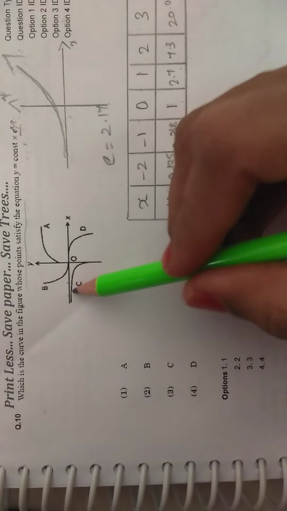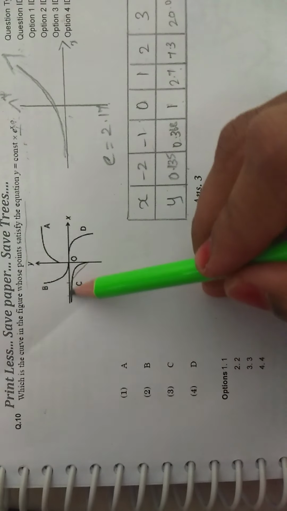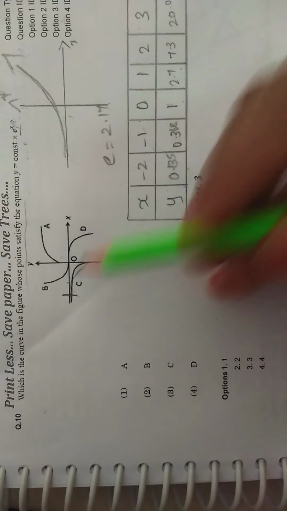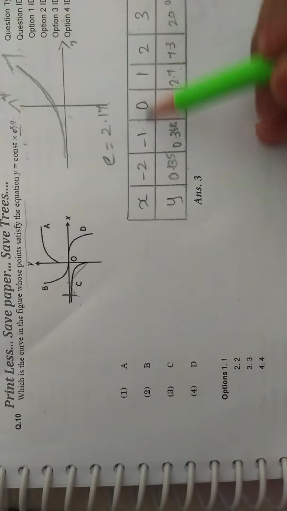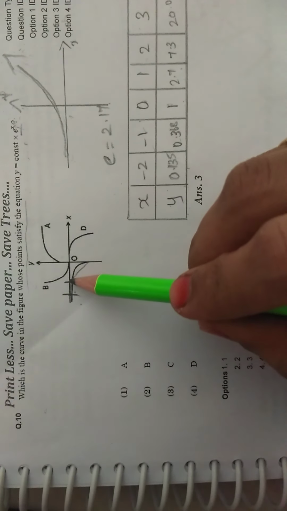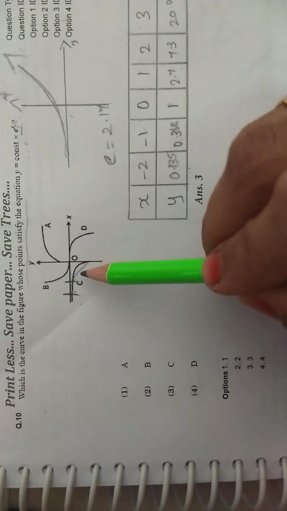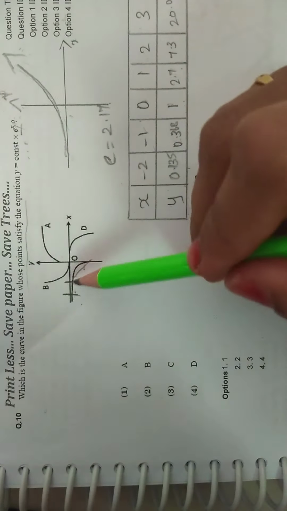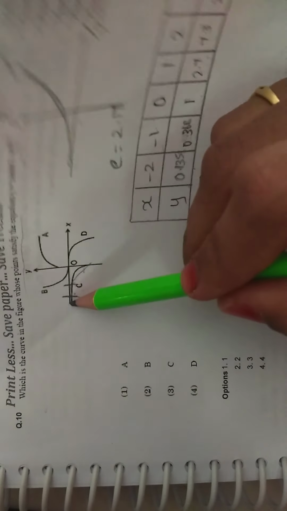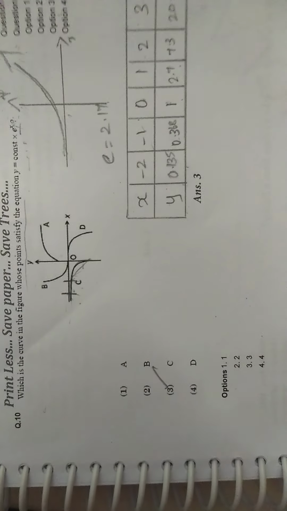So the points which satisfy the equation are in this C graph. That is, if we consider x as -2, y is 0.135, x is -1, y is 0.368, and x is 0, y is 1. So this graph satisfies the points for this equation. So the answer is C.